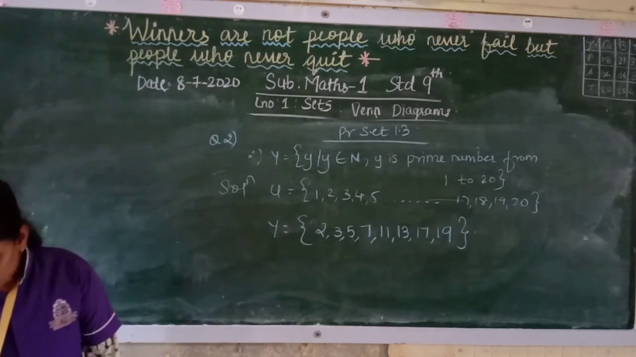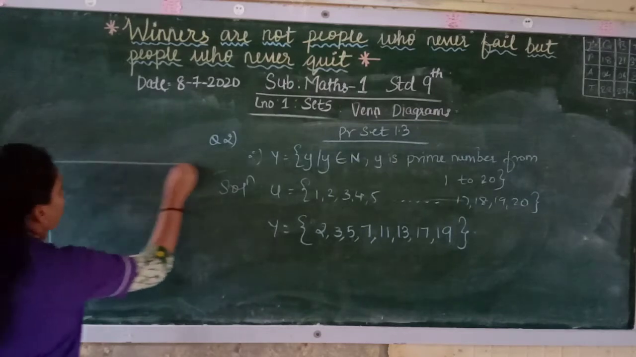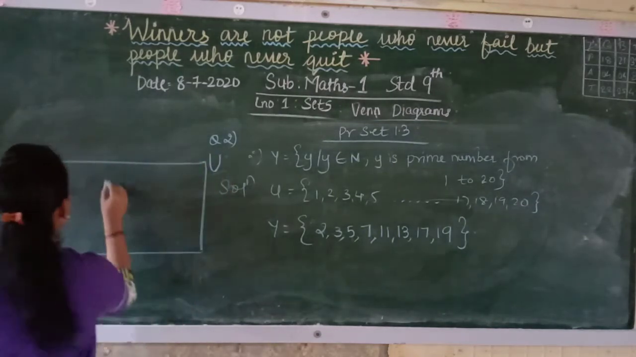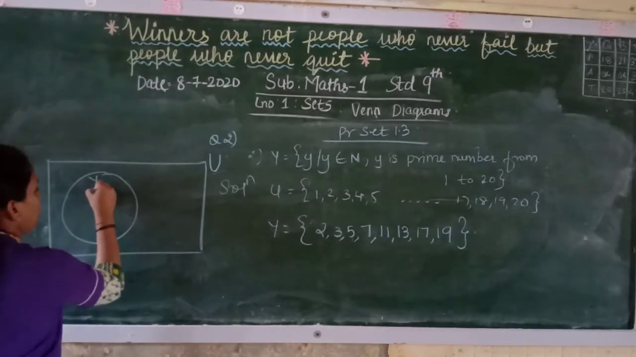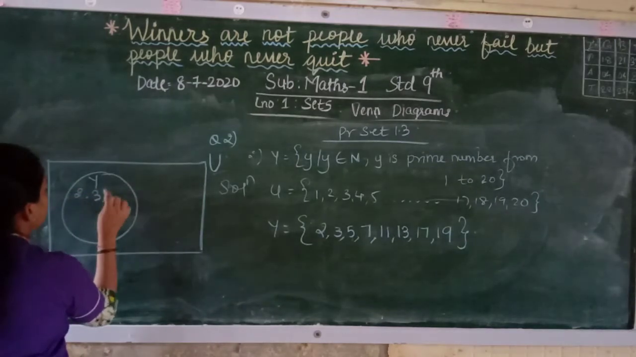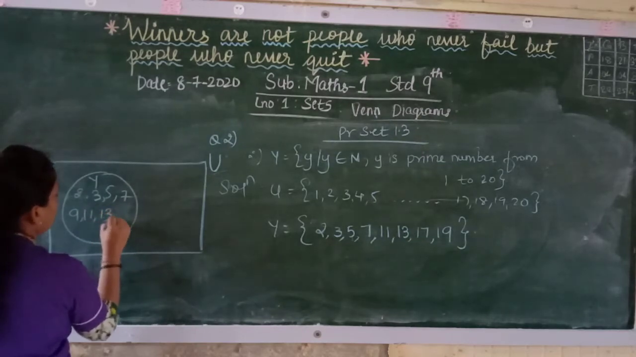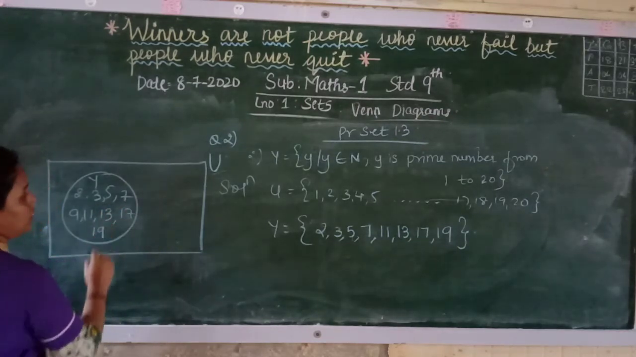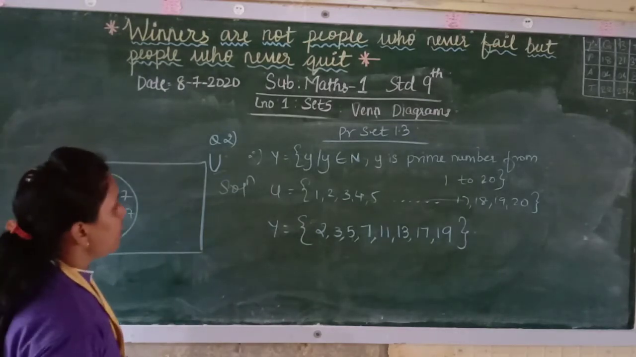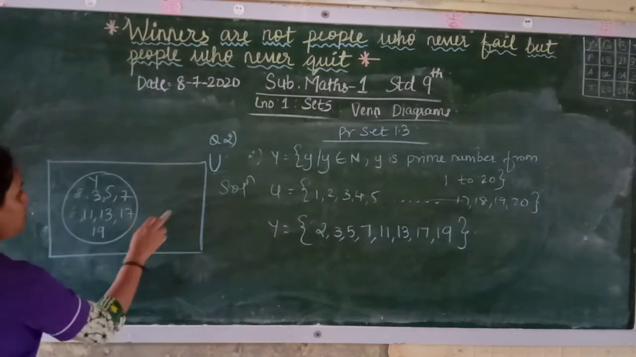Now if you want to draw the set over here, you can draw this as the universal set, and inside it is Y. Now write all the elements of Y inside Y. So here it will come 2, 3, 5, 7, 11, 13, 17 and 19. Sorry, 9 will not come, because 9 is divisible by 3, it is not a prime number. So here it will come, and the remaining you have to write here.